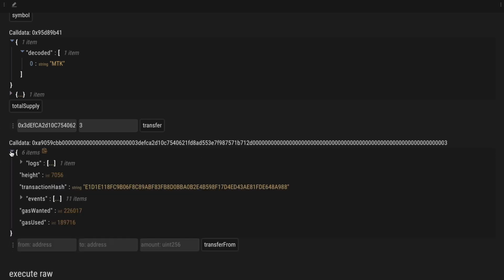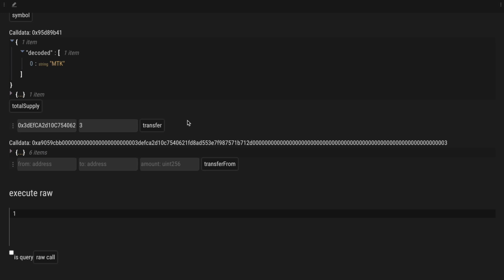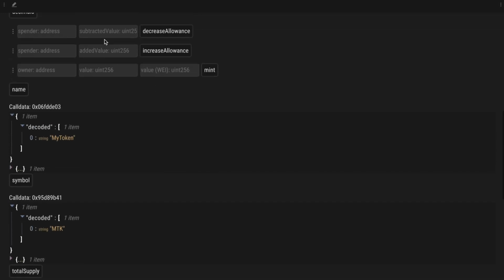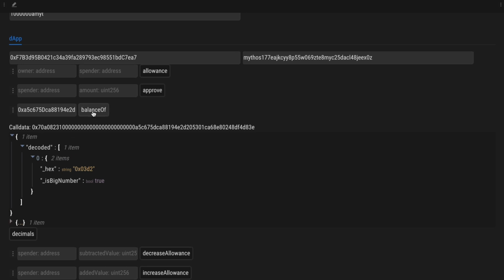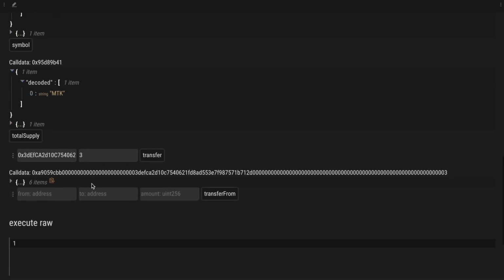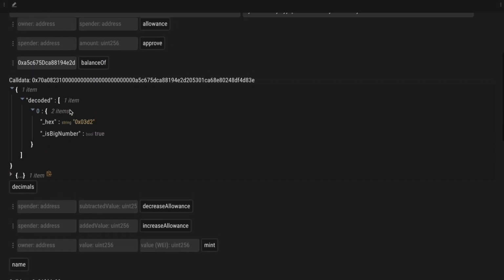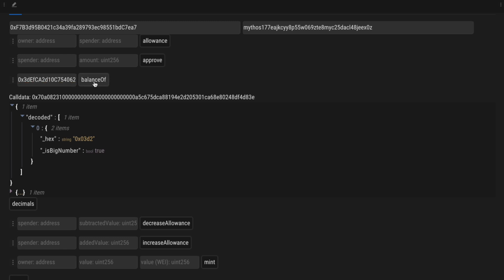We get back the transaction receipt, everything is fine, so let's check again our balance. But let's get the receiver address. So now we should expect 5 tokens for the receiver. And we have 5 tokens.